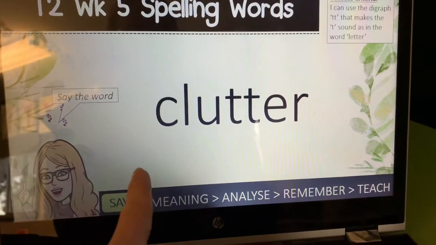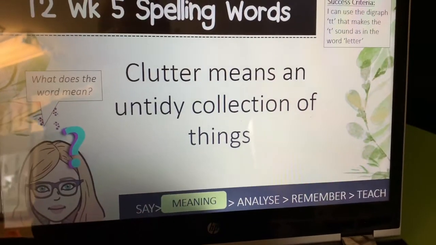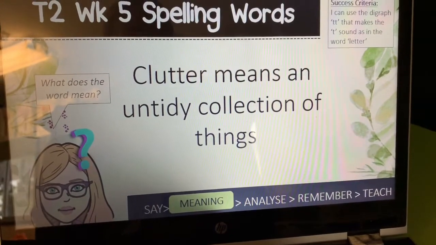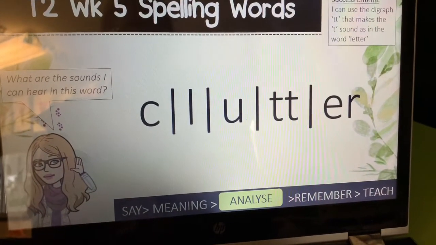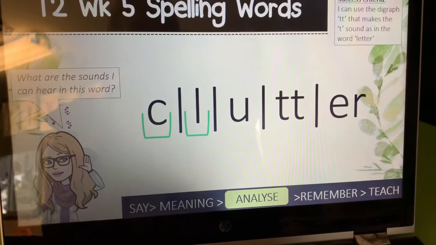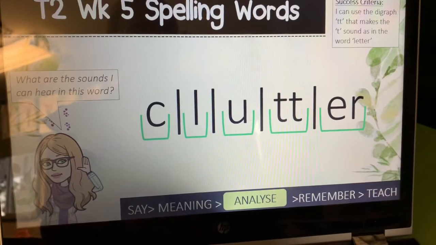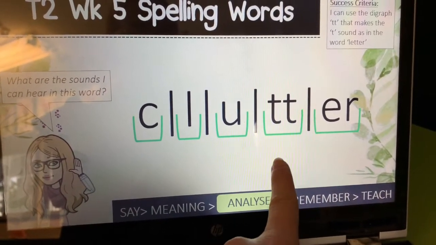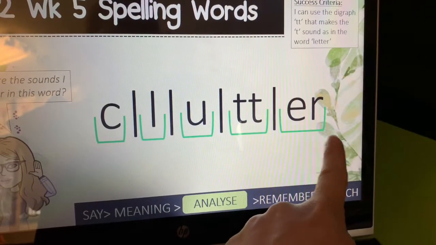Let's say the word clutter. Clutter means an untidy collection of things. I wonder if your bedroom has a clutter. Let's look at the sounds that we can hear in the word clutter. We can hear k, l, a, t, r. We can see that the digraph TT is making the single sound t. We can also see again the digraph ER is making the sound R.